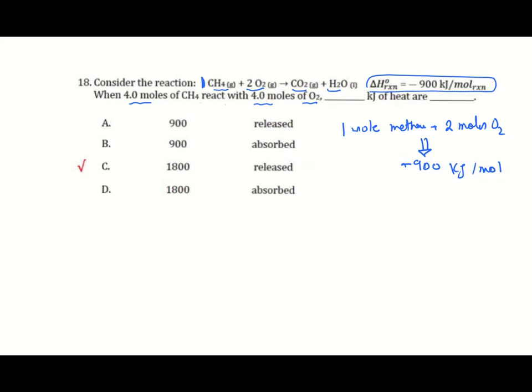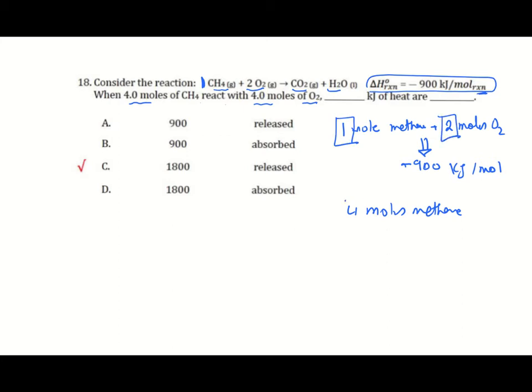So the mole is the mole of the reactant. If we use 4 moles methane and 4 moles oxygen, 4 moles methane needs 8 moles oxygen to react completely, because the ratio here is 1 mole methane to 2 moles oxygen.